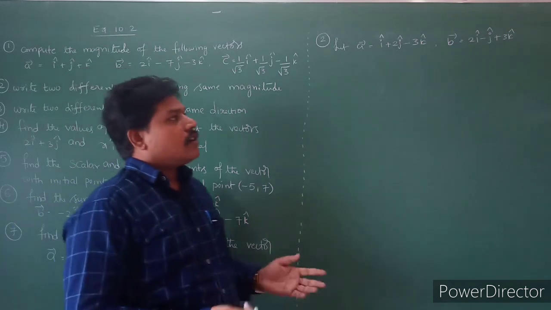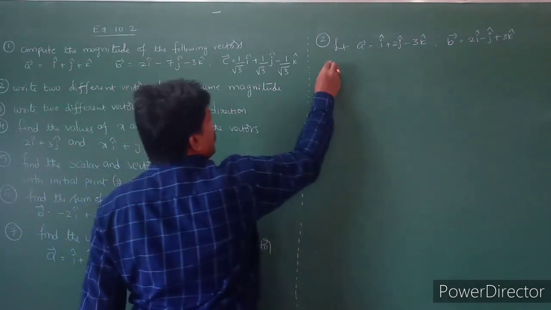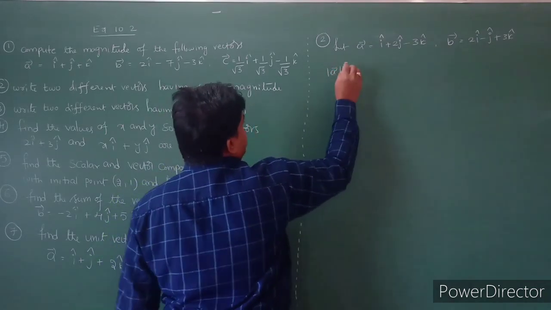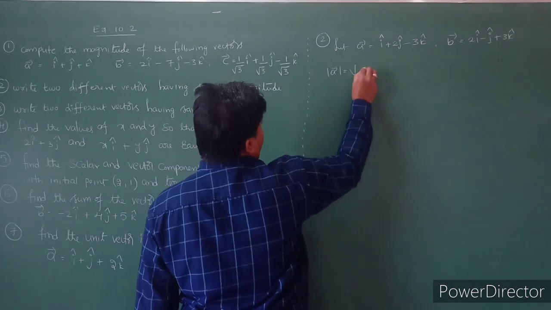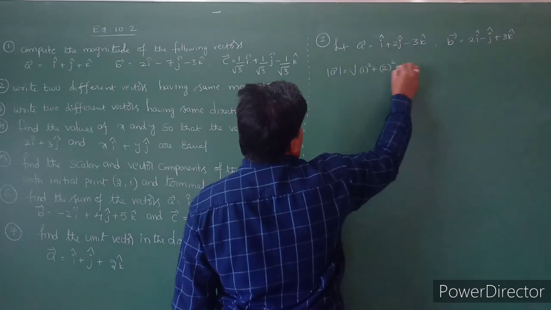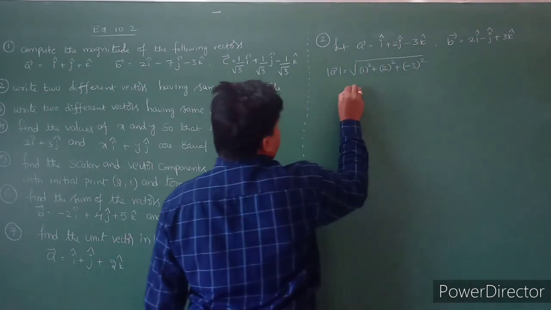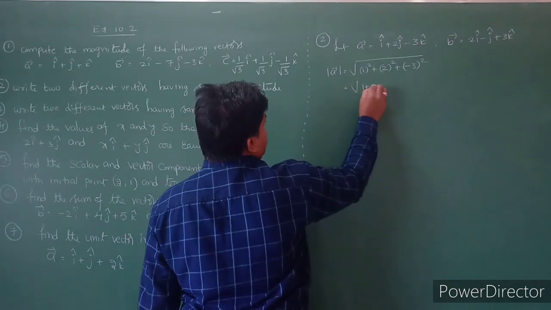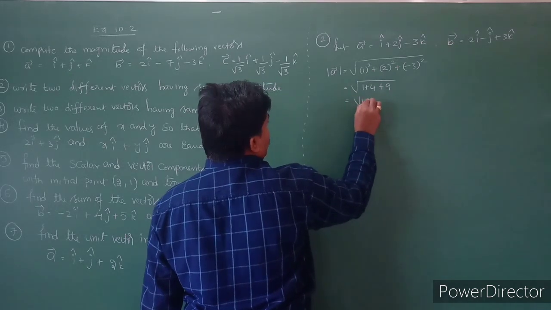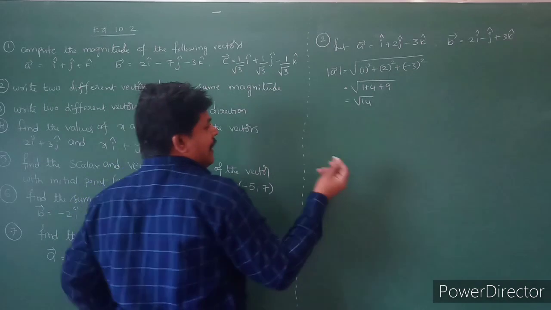Clearly these two vectors are different vectors, yes or no? So here I will calculate mod a bar. Mod a bar is nothing but square root of 1 square plus 2 square plus minus 3 square. So that is equal to square root of 1 plus 4 plus 9, that is root 14. And also the direction cosines.